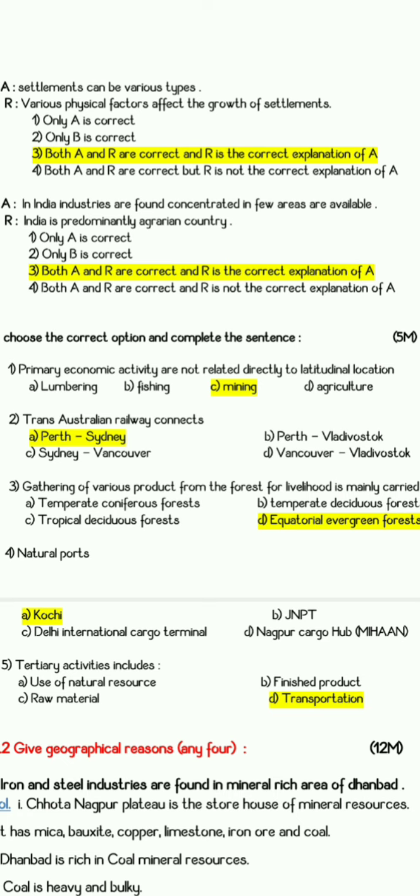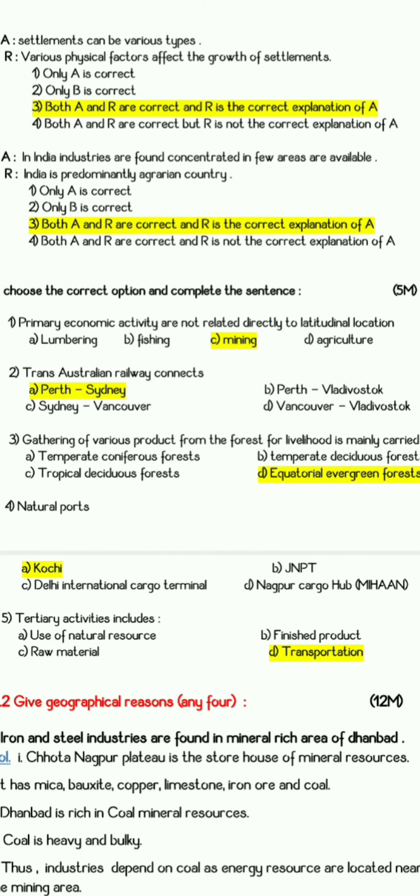Next is section D. Choose the correct option and complete the sentences, which carries a total of 5 marks. First one: primary economic activities are not related directly to latitudinal location. Here the answer is mining. Second: Trans-Australian Railway connects. Answer is Perth and Sydney. Third: gathering of various products from the forest for livelihood is mainly carried out in equatorial evergreen forest. Fourth: natural port is Kochi, and fifth: tertiary activities include transportation.